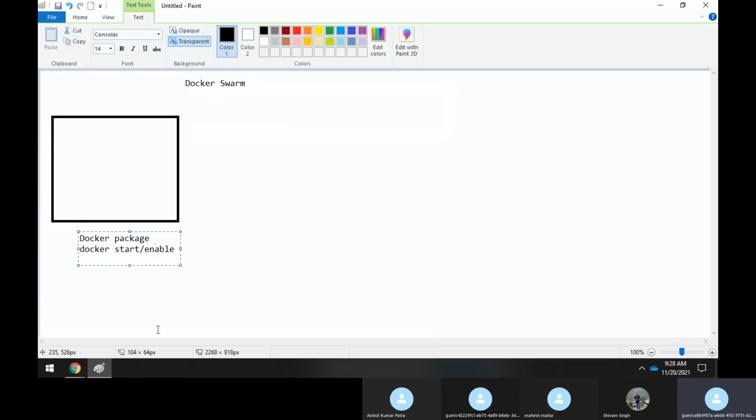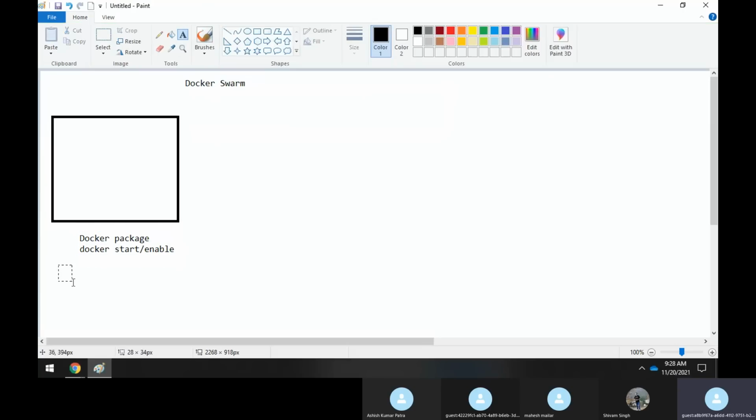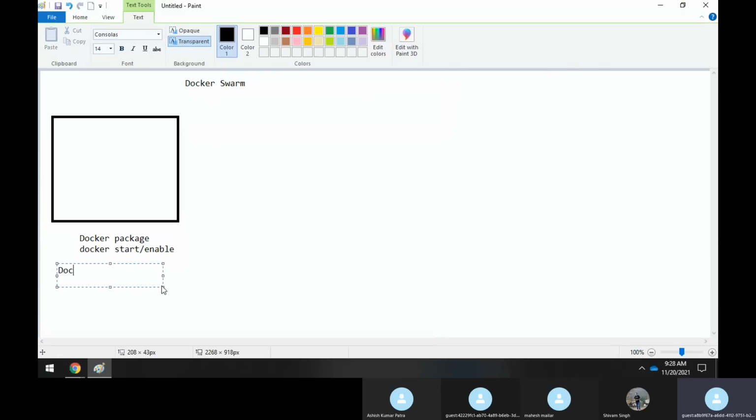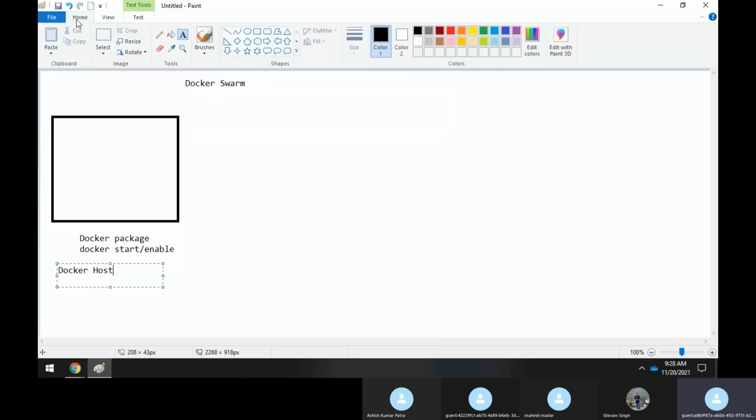Once you start and enable it, this machine becomes a Docker host. Now, assume that you have hosted a very important web application here.